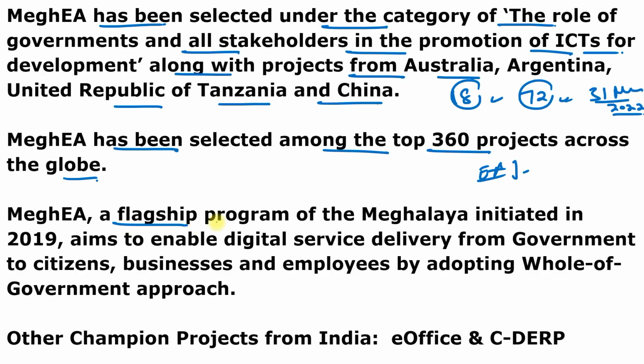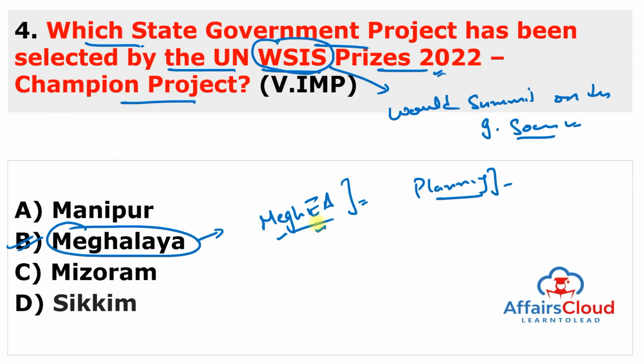And MeghEA, a flagship program of Meghalaya initiated in 2019, aims to enable digital service delivery from the government to citizens, businesses and employees by adopting a whole of government approach. Other champion projects from India are e-office and the second one is CDERP, but it is not so much important. So you have to just remember, this is the state government of Meghalaya who started the MeghEA project to provide the services of the government to different types of citizens. And remember, MeghEA stands for Meghalaya Enterprise Architecture. So this is very important.